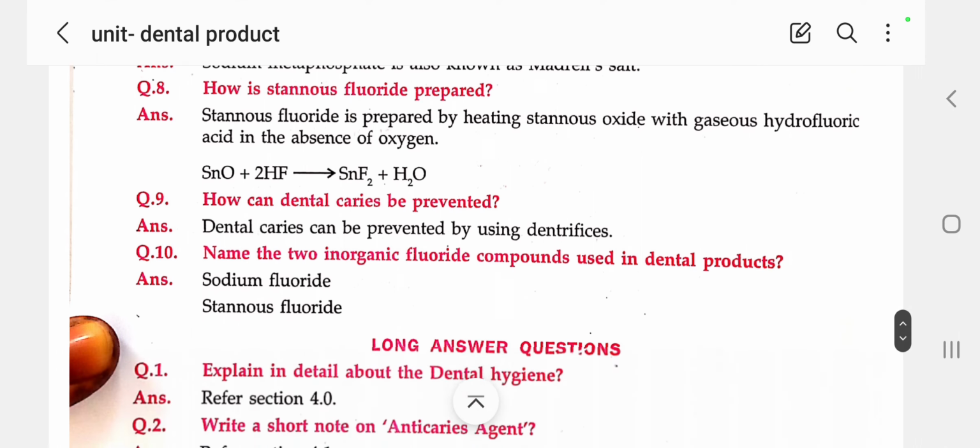Next we will see how dental caries can be prevented. Dental caries can be prevented by using dentifrices. Dental plaque is a sticky layer which deposits on the teeth after eating food or drinking tea or coffee.